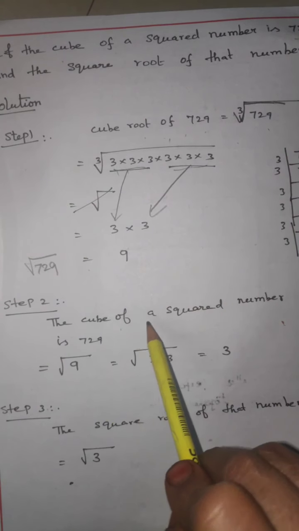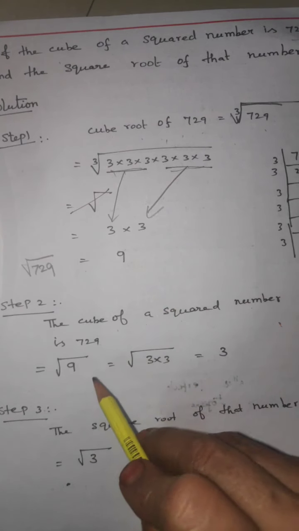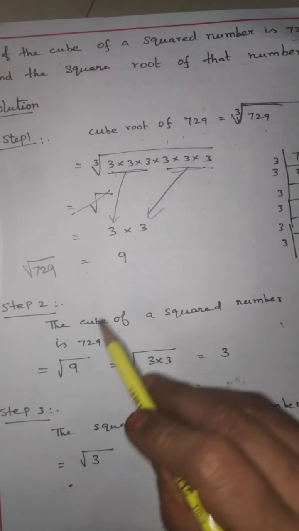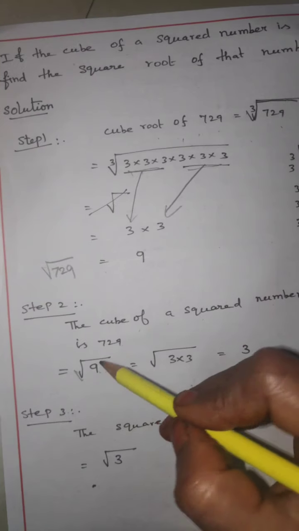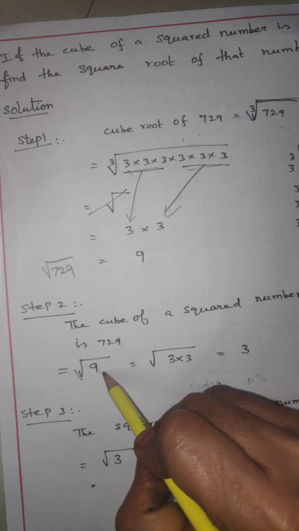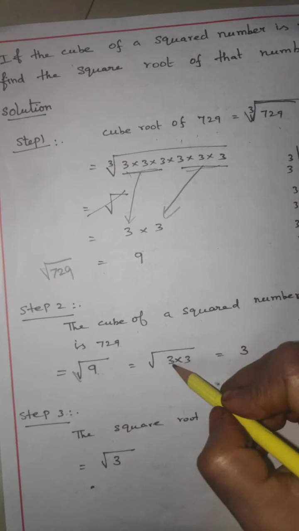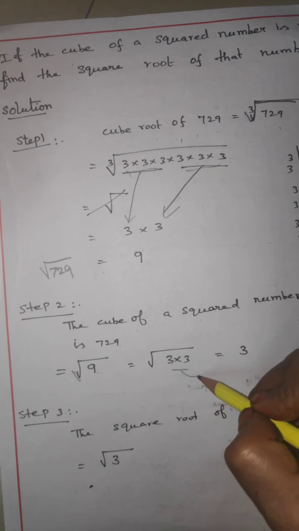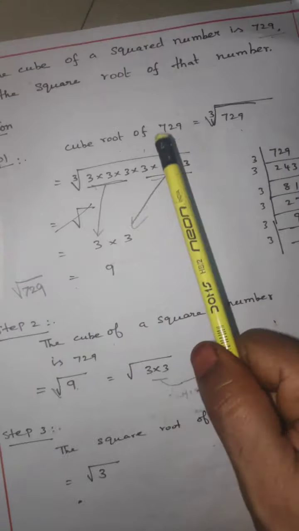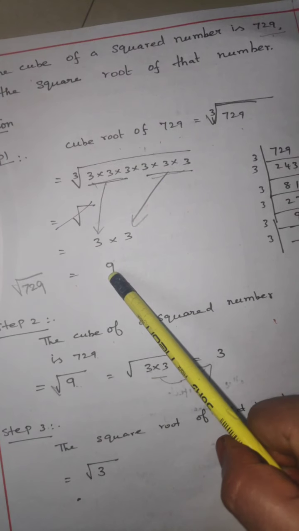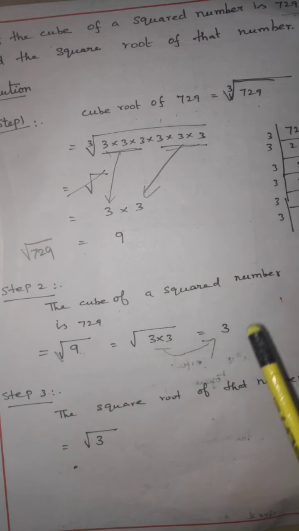Step 2, the cube of squared number is 729, what is the answer? Square root 9. This 9 write in the square root for you write. Okay, and now 9, what is the answer? Which two numbers multiplied get the answer 9? 3 3s are 9. These 3 from you write in 1 3. What is the answer now? 3. First 729 for square root cube root is 9. This 9 from you find in the square root, answer is 3.